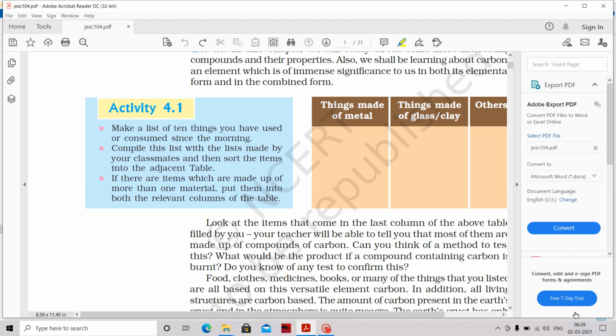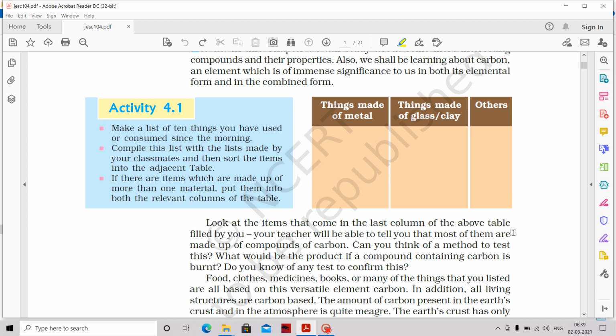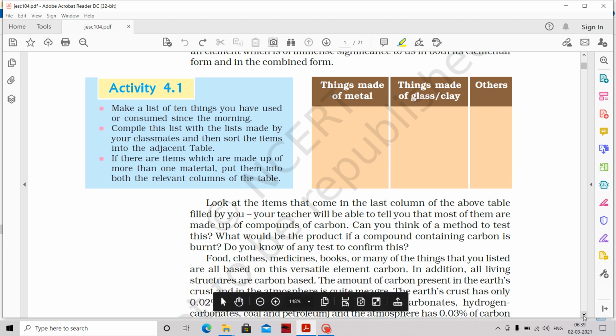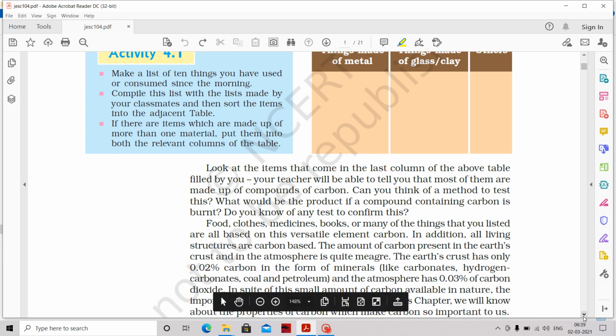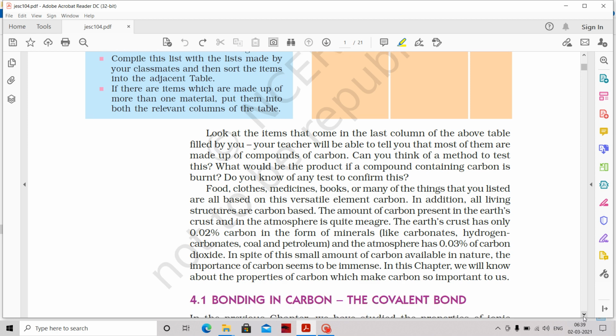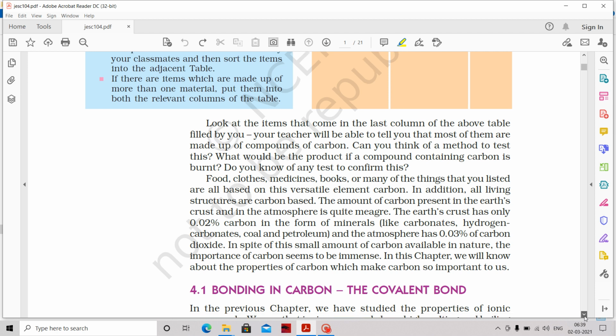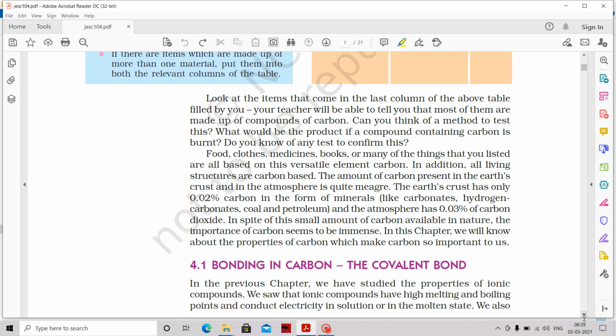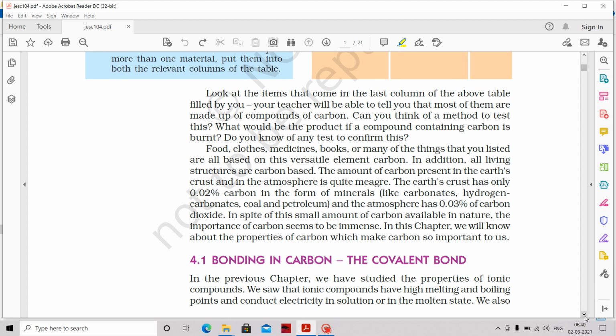Generally, in higher classes, carbon chemistry is called organic chemistry, where you will be learning about carbon and its different variety of compounds. The food we take, the clothes, the medicines, the books, many things all have carbon in their compounds as an element.